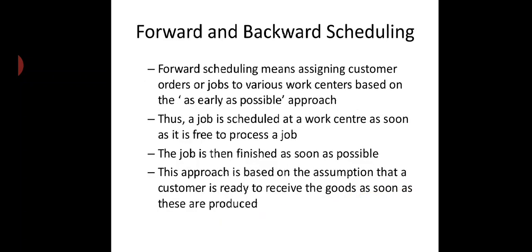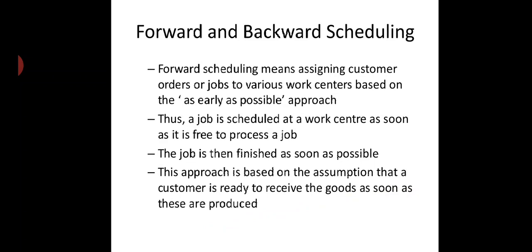Forward and backward scheduling. A forward schedule means assigning customer orders or jobs to various work centers based on the rule of an as-early-as-possible approach. Right? If you are providing jobs to various work centers or various machines based on the rule as early as possible, it is called the forward approach. Thus a job is scheduled at a work center as soon as it is free to process a job. The job is then finished as soon as possible.